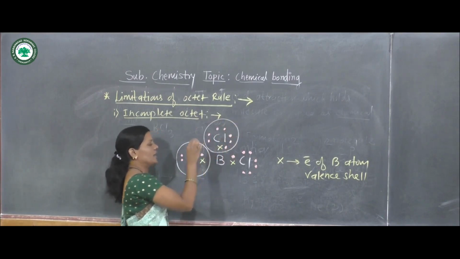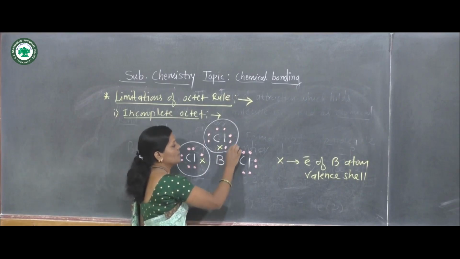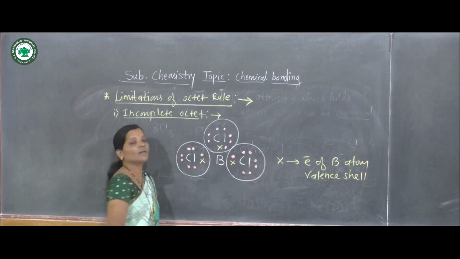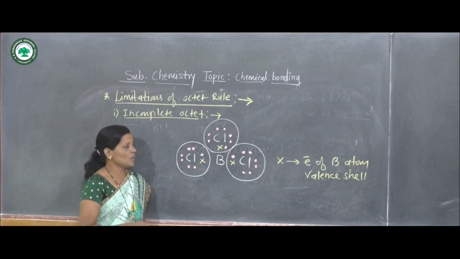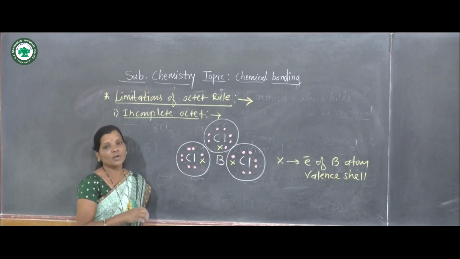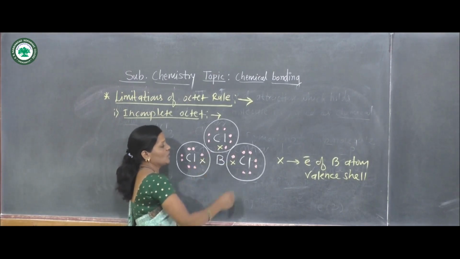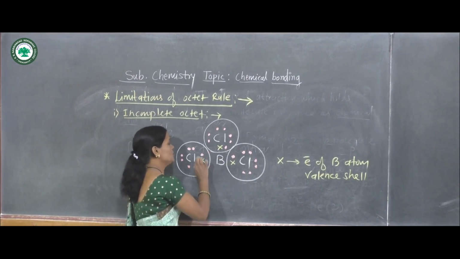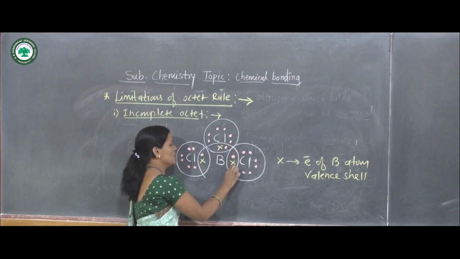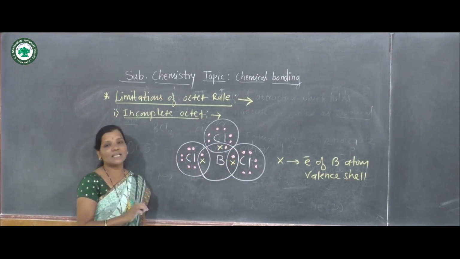That means the octet of the 3 chlorine atoms is completed. Now let us observe the electrons around the boron atom. Here 6 electrons are present around the boron atom, but still the BCl3 molecule is a stable molecule.